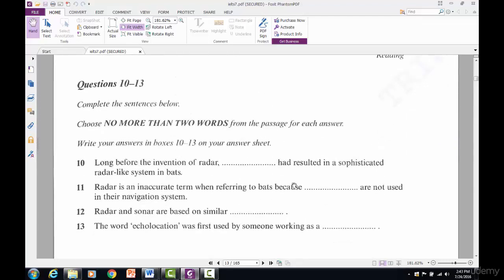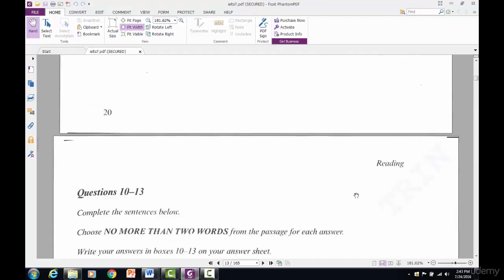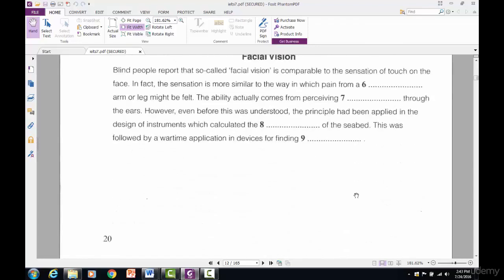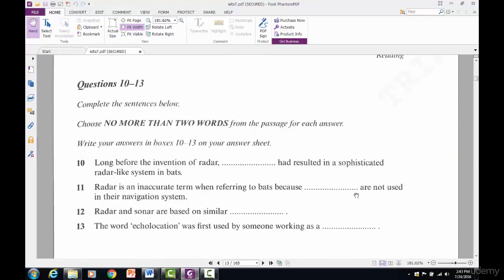Inaccurate when referring to bats because radio waves are not used. Right? So that's how we do our fill in the blank question. And then with number 10, it says, long before the invention of radar, blank had resulted in a sophisticated radar-like system in bats. Long before, so that sentence talking about pioneers. That's probably where this is going to start from.